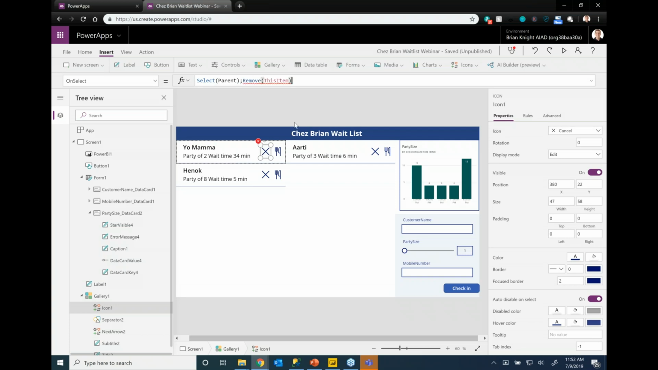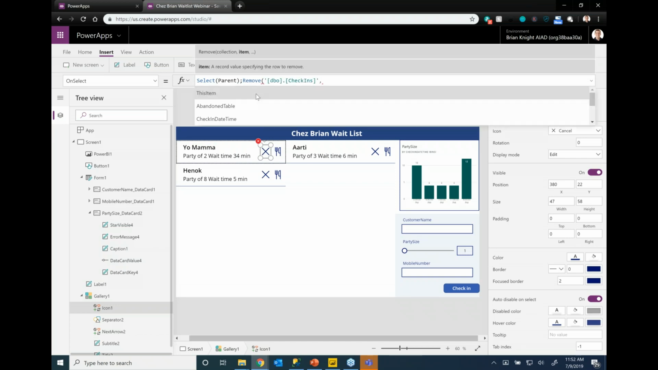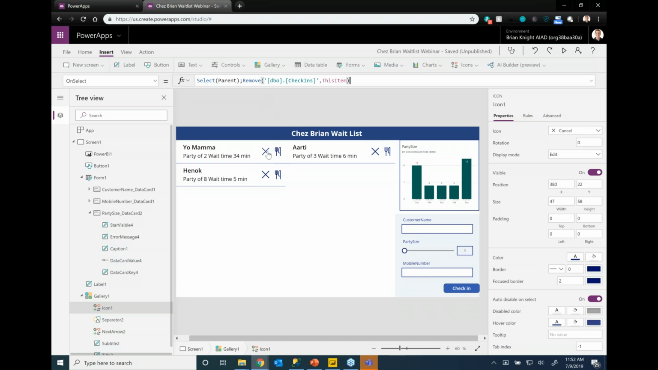This is essentially going to issue a delete. I need to say remove from which data source. I'm going to remove from the collection, that table, and this item. There we go. So now when I hit the X, it's going to kill Yo Mama. And the record never existed in our database at this point. So there's lots of things like that. The Patch command will do updates. The SubmitForm will do inserts like we did here. And then Remove will do our deletes also.